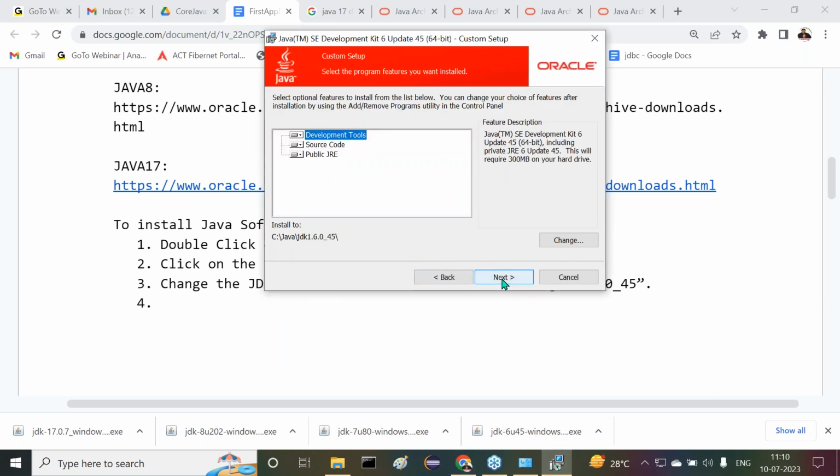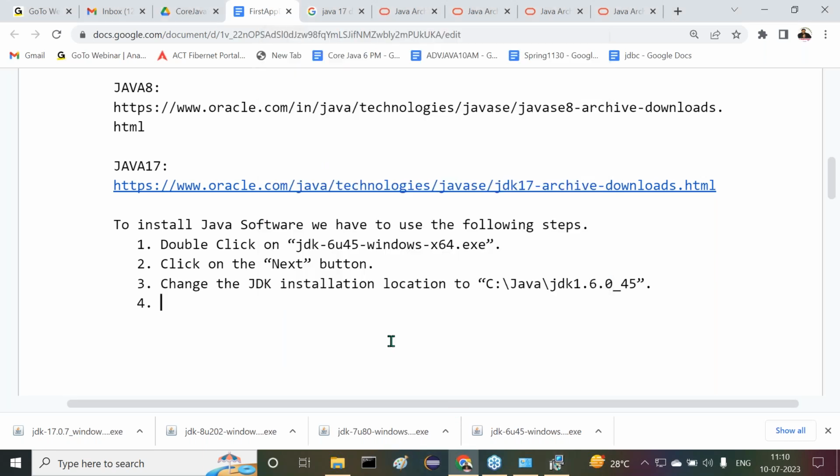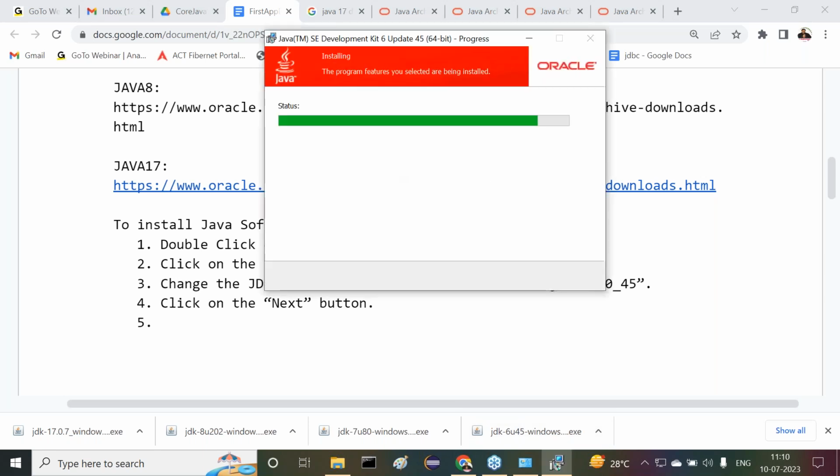Then what next? Click on the Next button. If I click on the Next button, what will happen? JDK is going to be installed. After that, it will ask us for the JRE location. Next, it will ask us for the JRE installation location. Now let me click on the Next button. JDK is installing. Now it is asking about JRE.